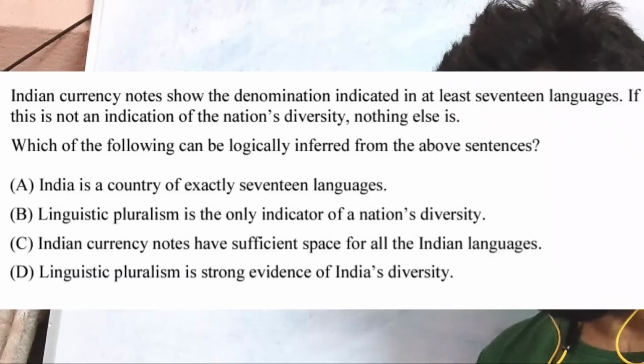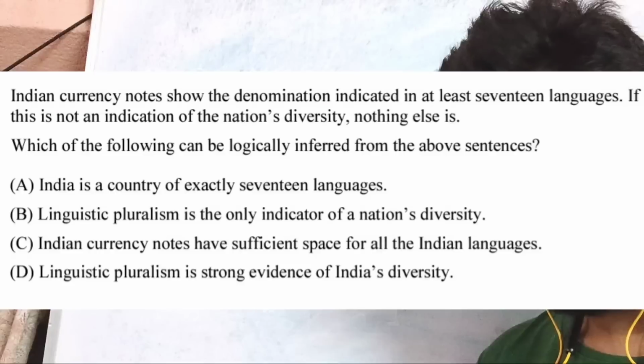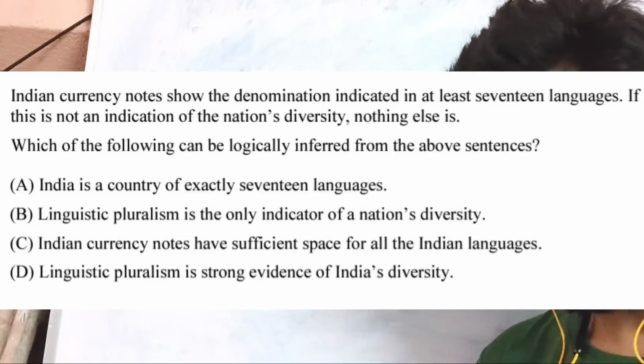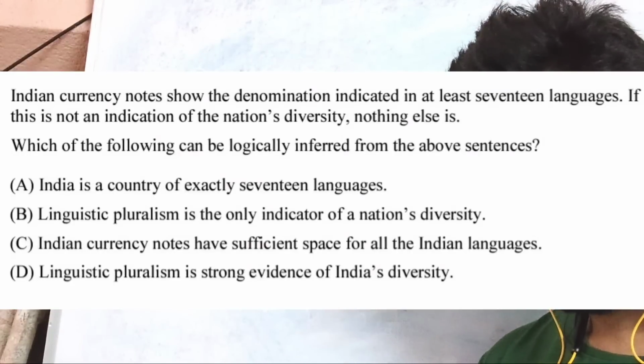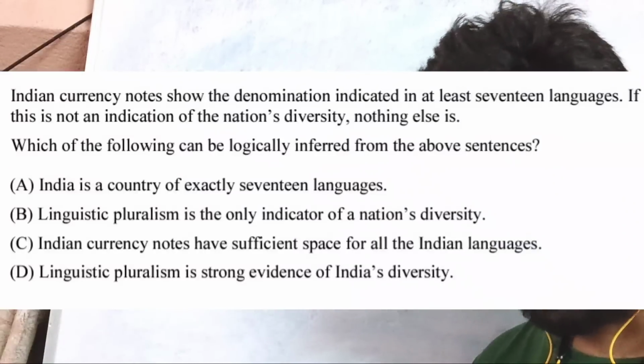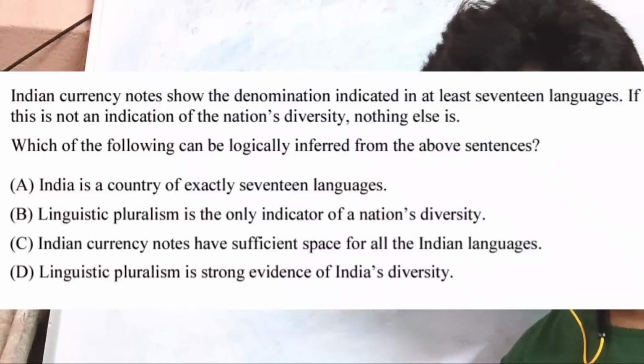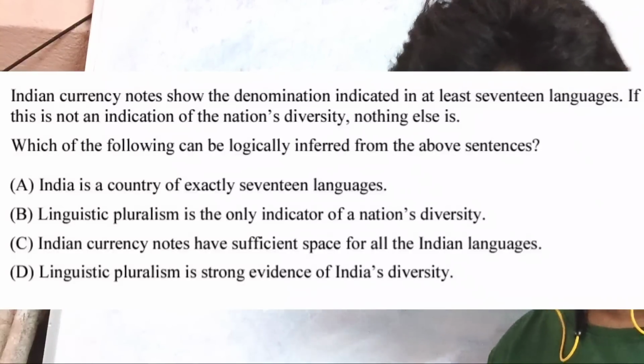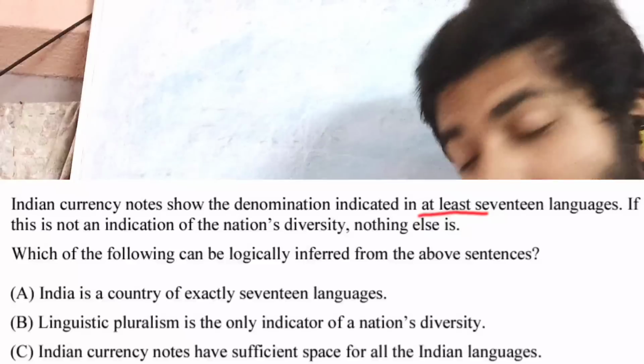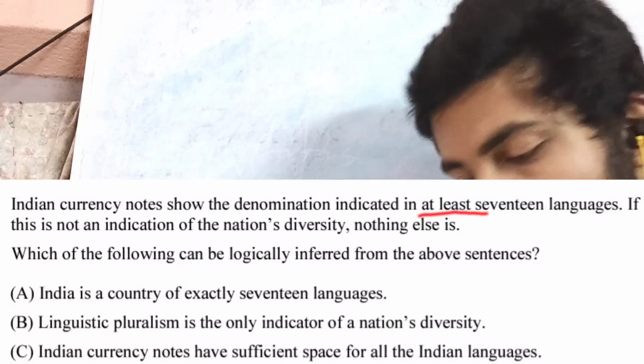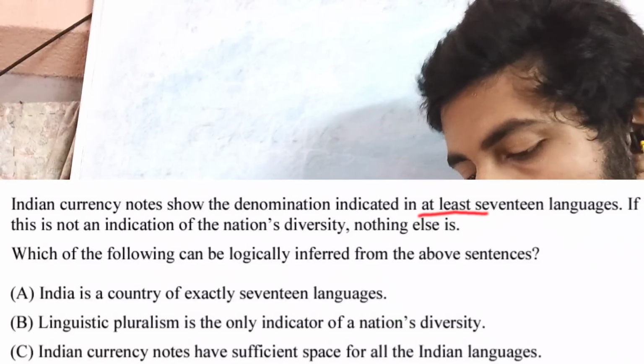Question number 2, the second model question. They have said that Indian currency notes show the denomination indicated in at least 17 languages. If this is not an indication of the nation's diversity, nothing else is. Which of the following can be logically inferred from the above sentences? First of all, they are saying India is a country of exactly 17 languages. Where is it mentioned in this particular sentence? They have just said at least 17 languages, so 'exactly' is wrong.